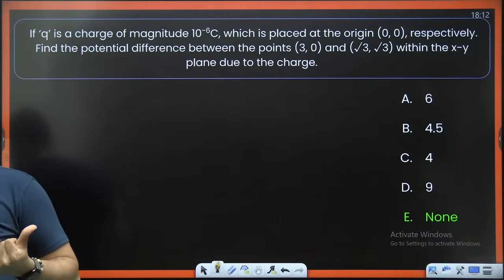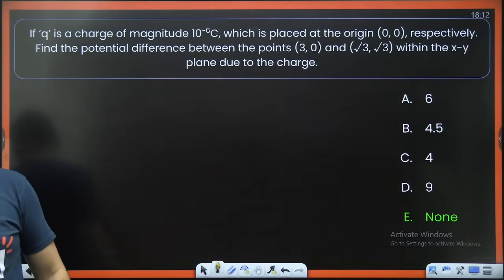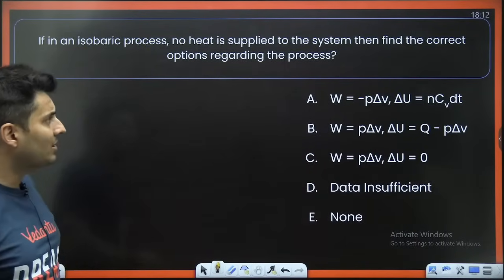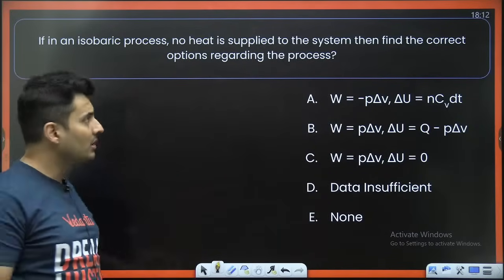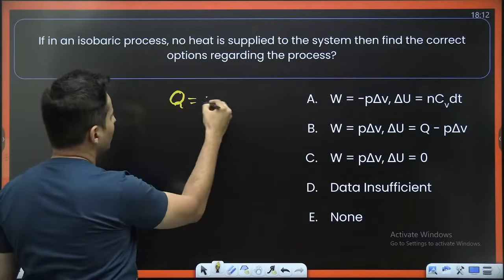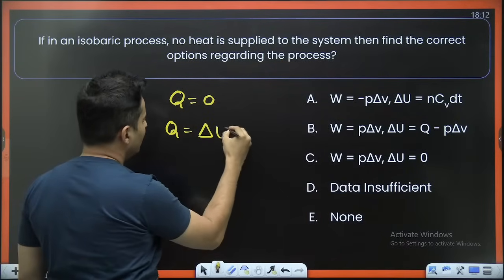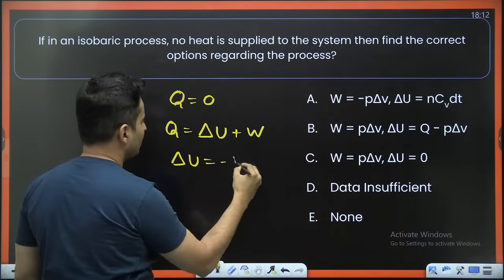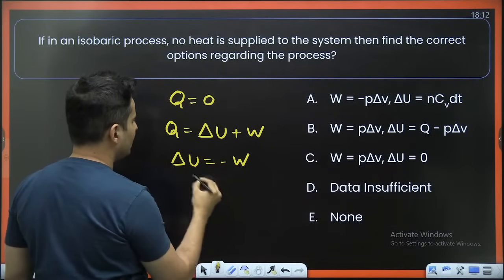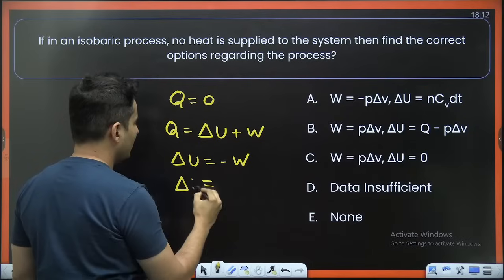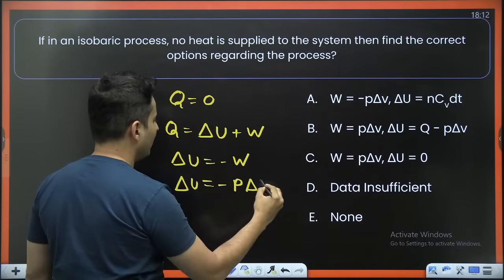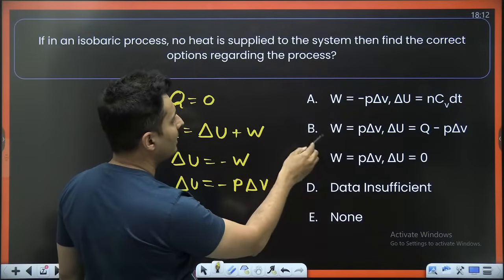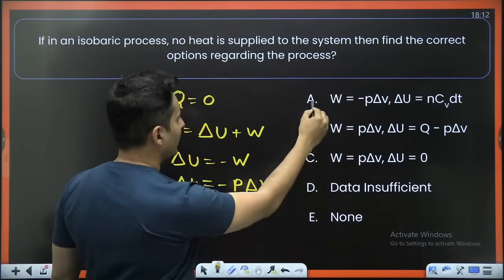Shall we go ahead? All right. Let's move on to the next one. Here it comes. In an isobaric process, no heat is supplied to the system, then find the correct option regarding the process. No heat is supplied, so Q is 0 and Q is basically delta U plus work. So if Q is 0, delta U will be minus W. That means delta U is minus P delta V. I think there was a minus sign which is missing, or it's there. Yeah, minus P delta V is there. Perfect. So option A.